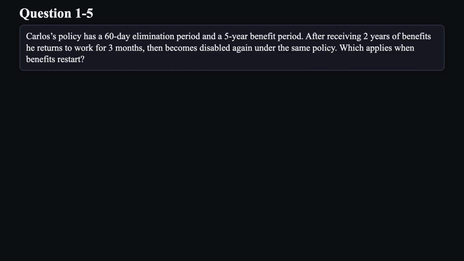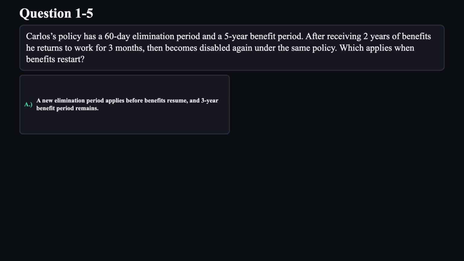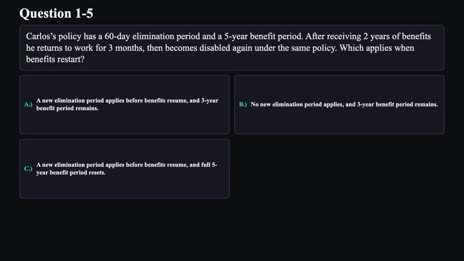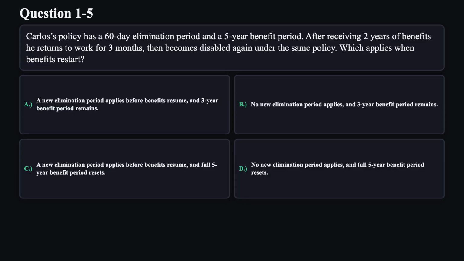Question 5. Carlos's policy has a 60-day elimination period and a 5-year benefit period. After receiving 2 years of benefits, he returns to work for 3 months, then becomes disabled again under the same policy. Which applies when benefits restart? A. A new elimination period applies before benefits resume, and 3-year benefit period remains. B. No new elimination period applies and 3-year benefit period remains. C. A new elimination period applies before benefits resume, and full 5-year benefit period resets. D. No new elimination period applies, and full 5-year benefit period resets.